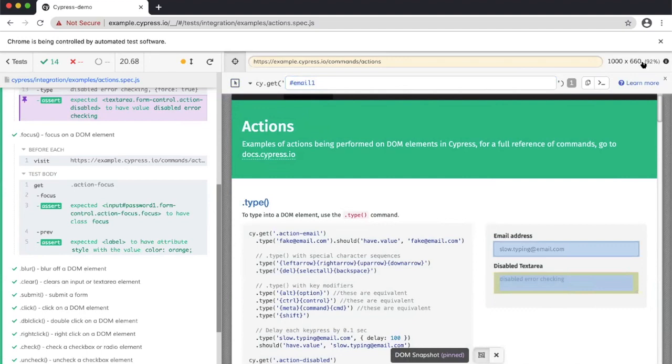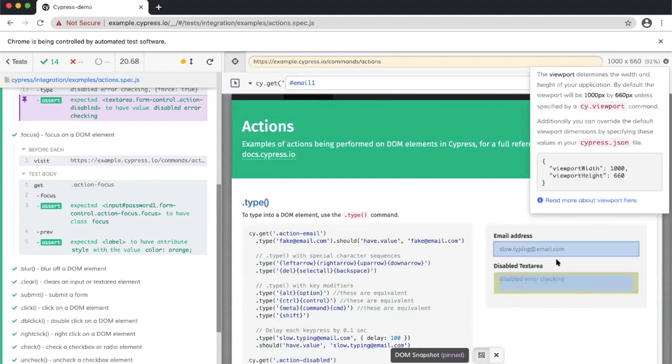On the right side, here we can see the Cypress viewport, where the viewport width is 1000 and the height is 660. We can modify the viewport as per our requirement. We can do responsive testing as well using the viewports.